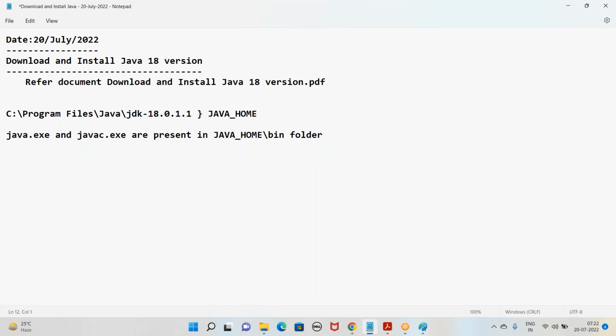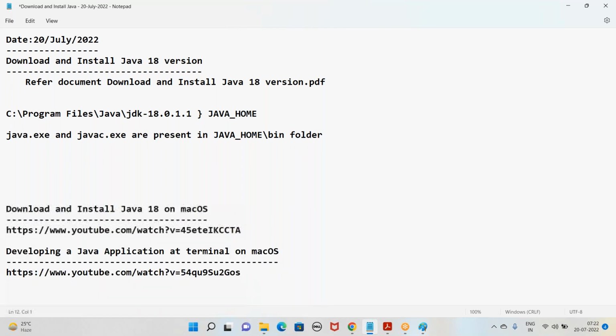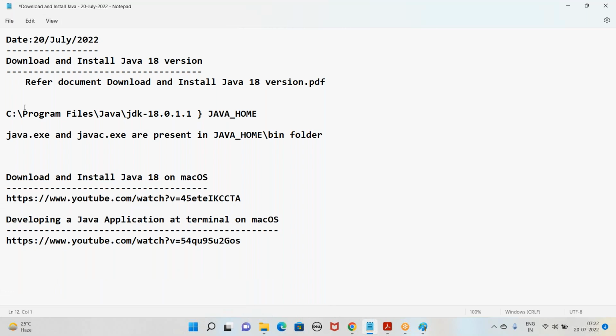Right? Then how to go with Mac? I cannot show you practically. So for that, I'm sharing some YouTube links where you can learn how to download and install Java 18 on the Mac operating system, and how to develop a Java application at the terminal on Mac. I'm sharing the YouTube videos just to follow as it is.